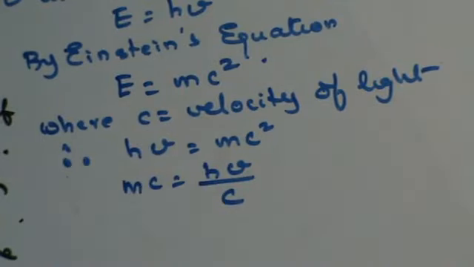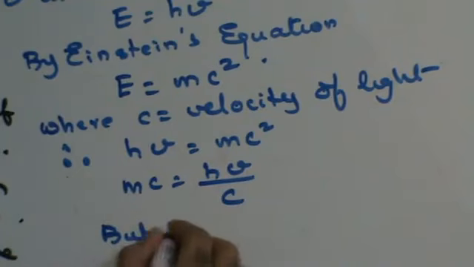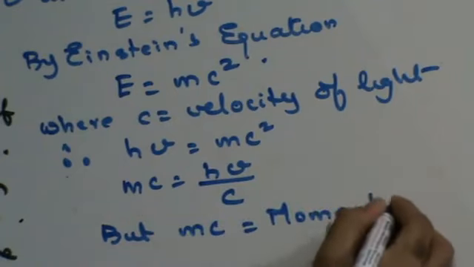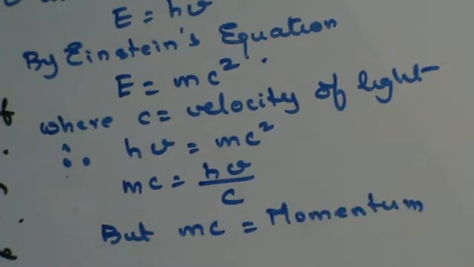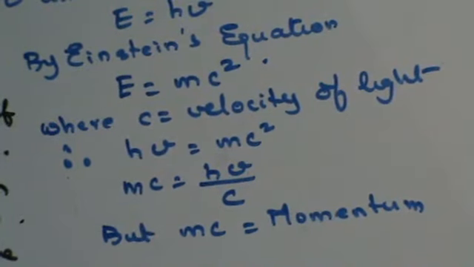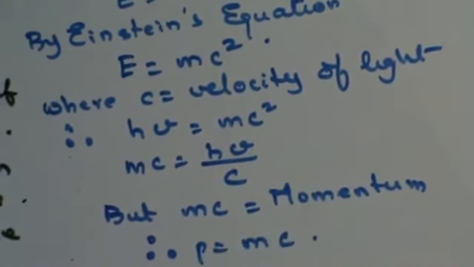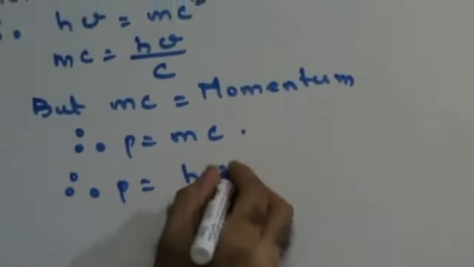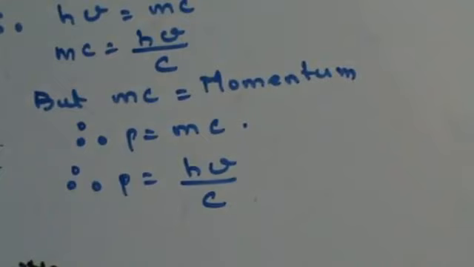One c I am bringing to the denominator, but mc is nothing but momentum, so mc is p. Therefore p is equal to hv upon c.